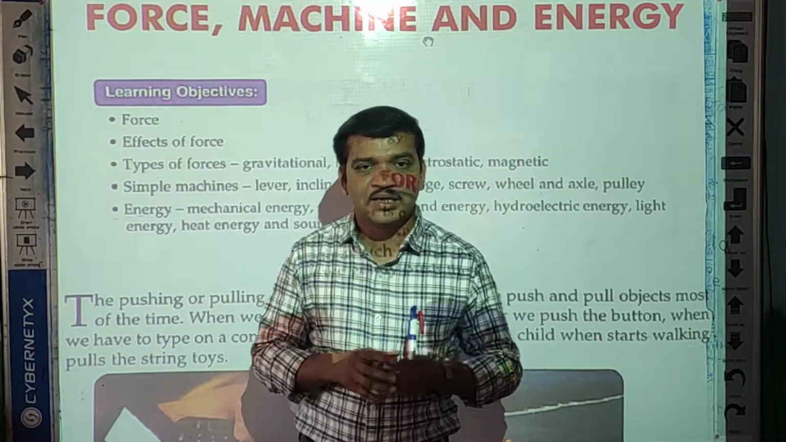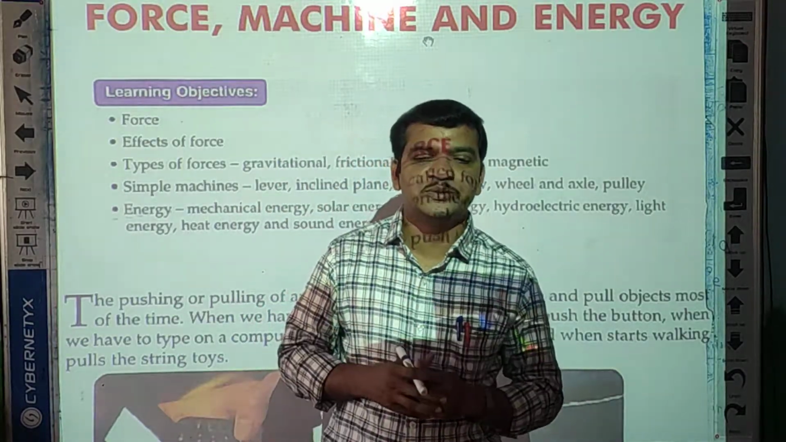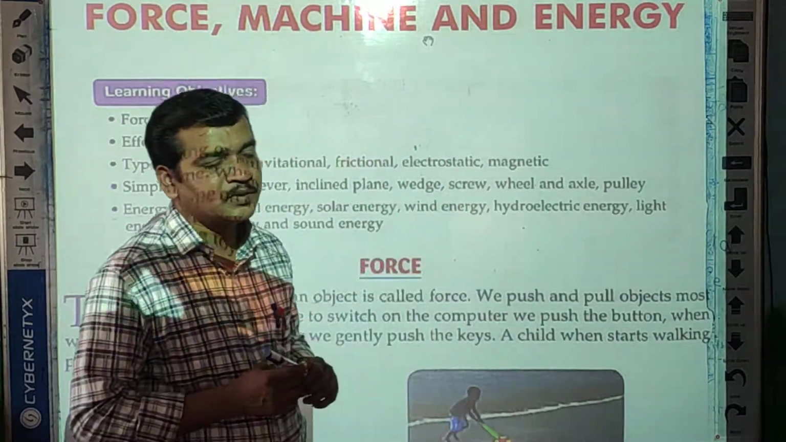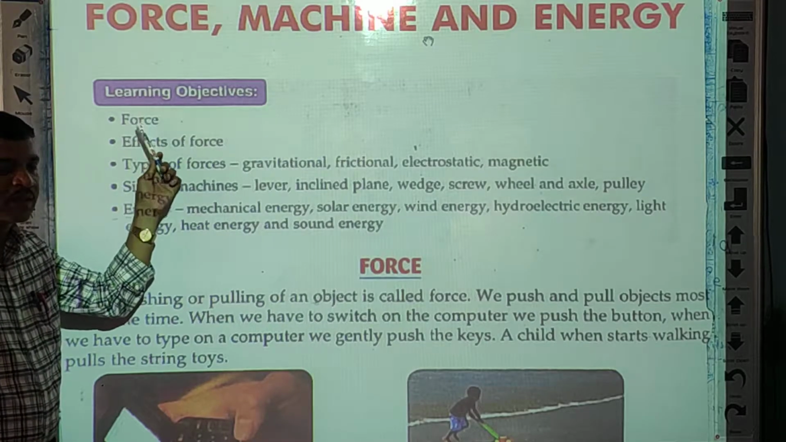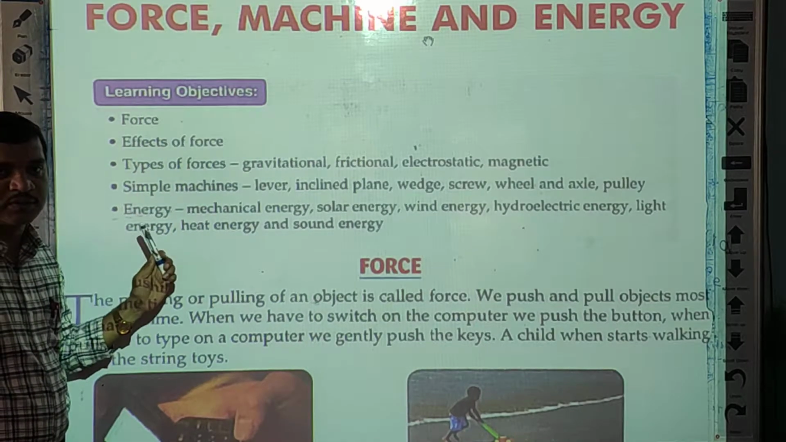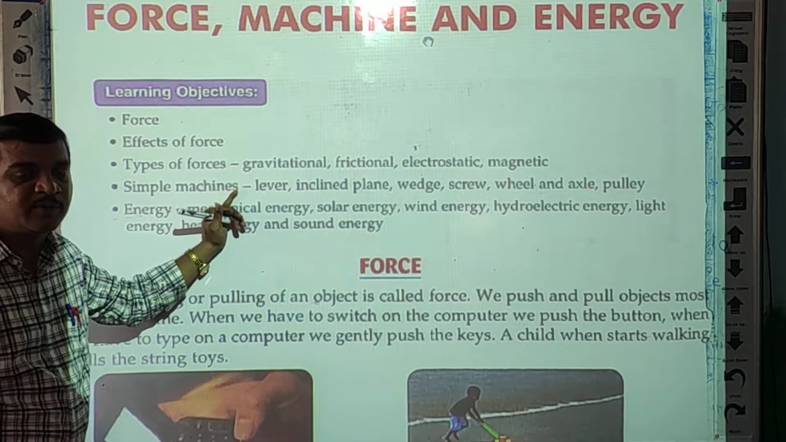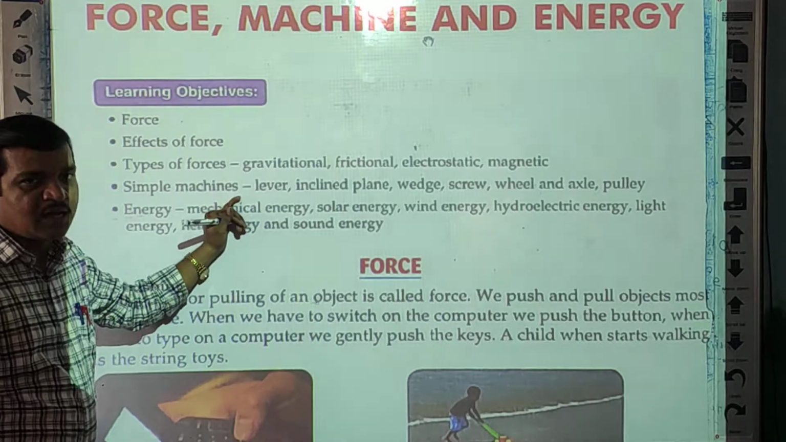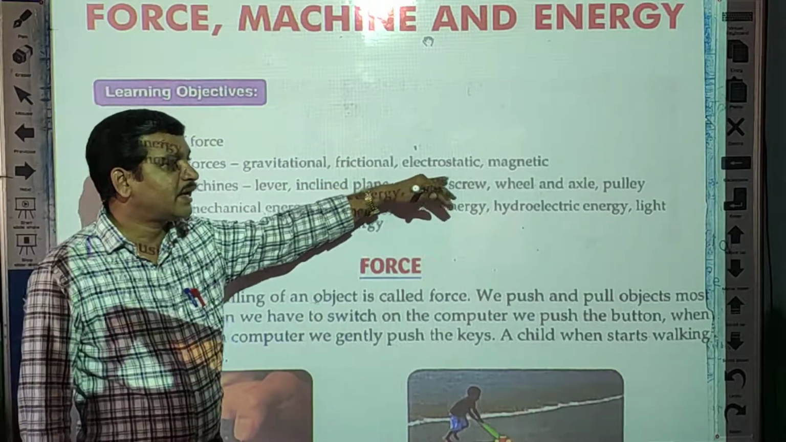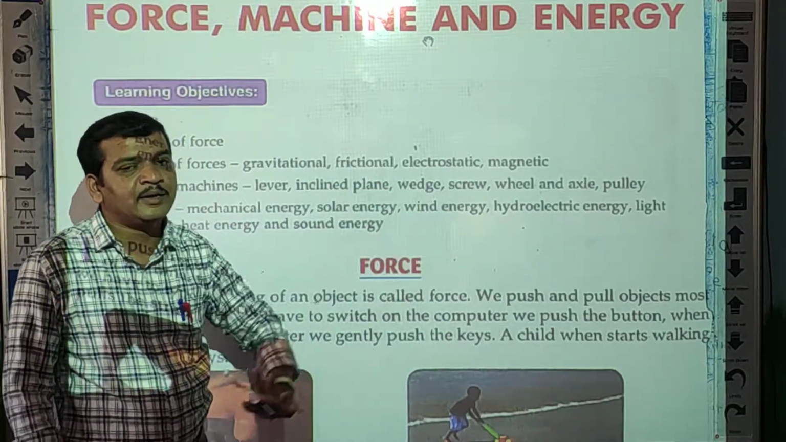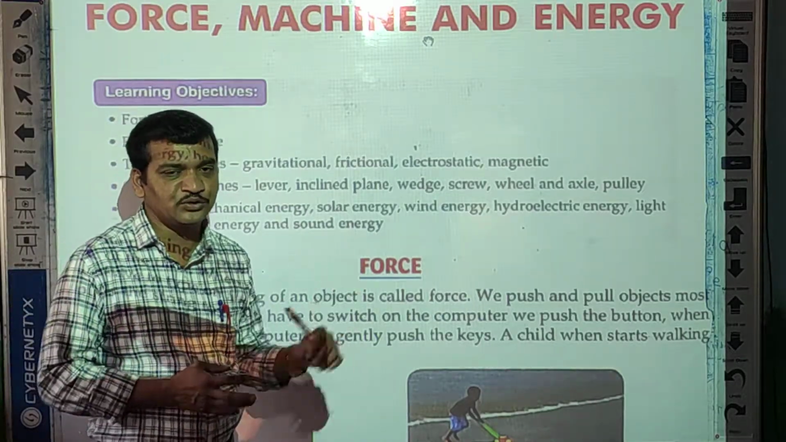So before starting our lesson, first we will see the learning objectives of this lesson. The learning objectives of this lesson are force, effects of force, and types of forces. In that we are going to learn about the different kinds of forces like gravitational force, frictional force, electrostatic force and magnetic force.